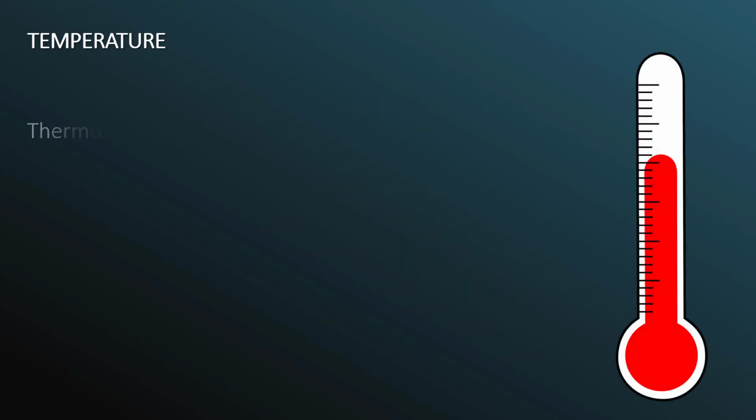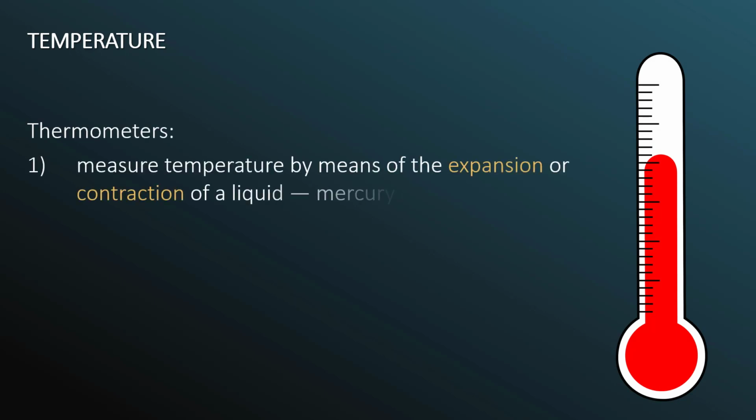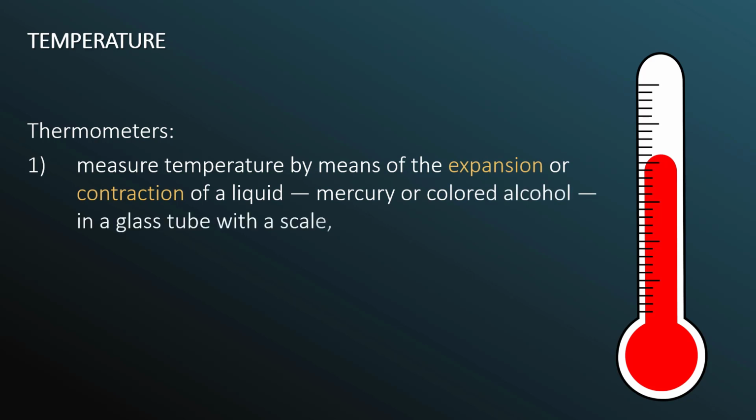And this is where thermometers come in. Thermometers, one, measure temperature by means of the expansion or contraction of a liquid in a glass tube, and two, they measure their own temperature. Now regarding the first point, one exception is an infrared thermometer, which operates by sensing infrared radiation rather than directly relying on expansion and contraction of materials. But the typical thermometers that we see do in fact rely on expansion and contraction of the liquid inside of them.